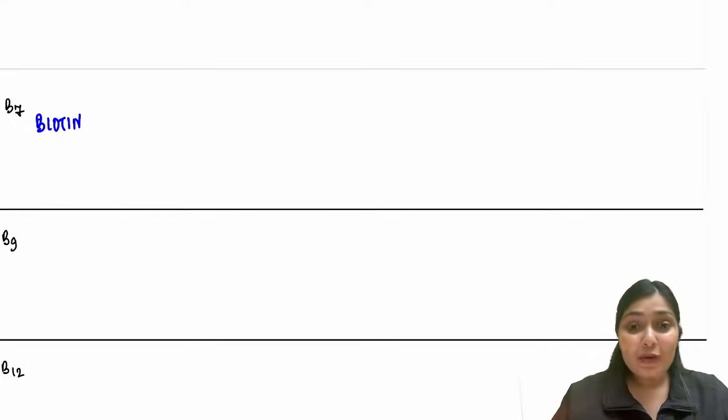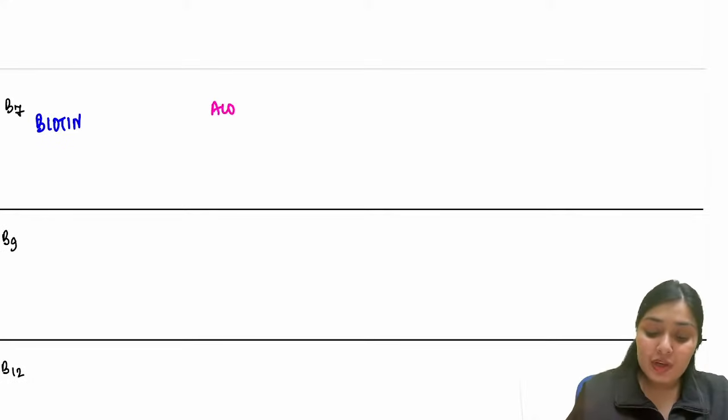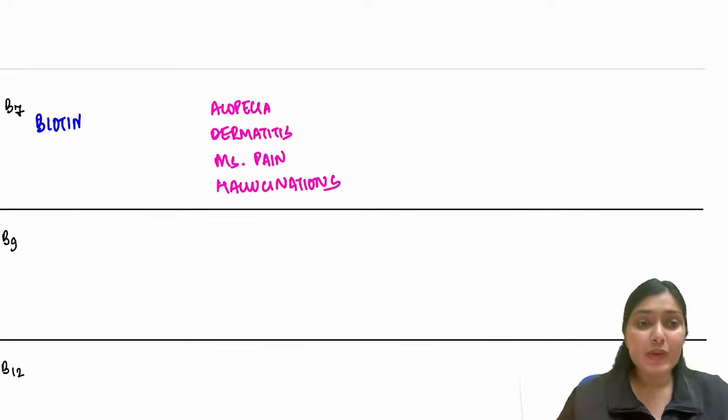Biotin deficiency will cause alopecia and dermatitis. Apart from that, there could be muscular pain and hallucinations. So this is all what you see in biotin deficiency.